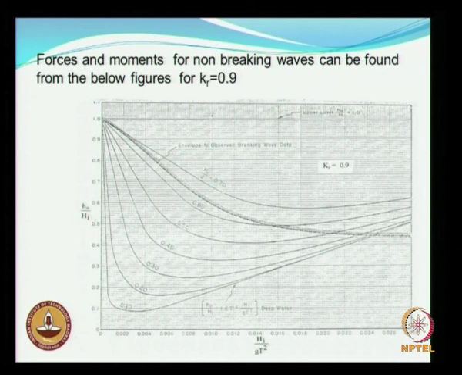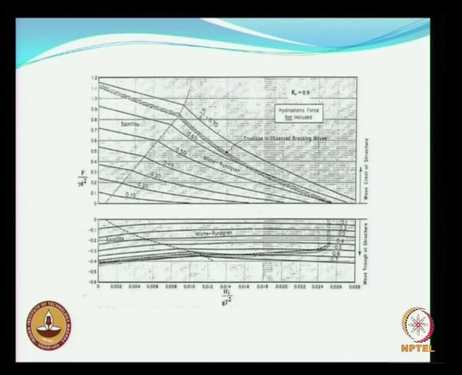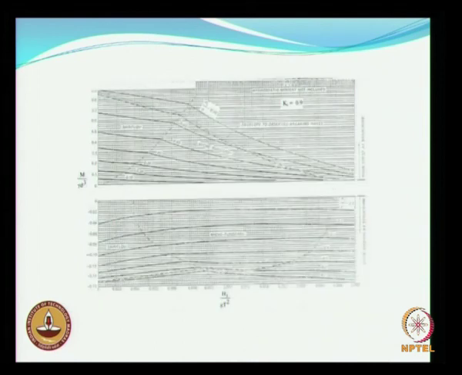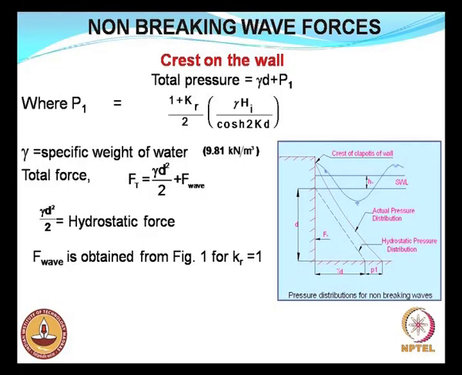So the respective nomograms are presented here. The procedure is almost the same. So this is for Kr equal to 0.9, and that is for the force and this for the moments.